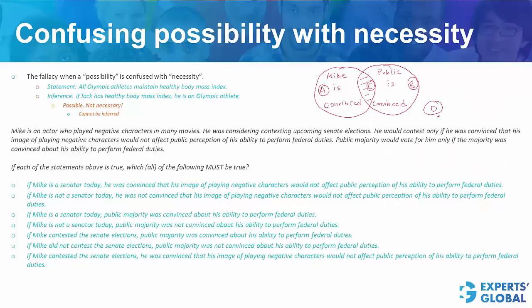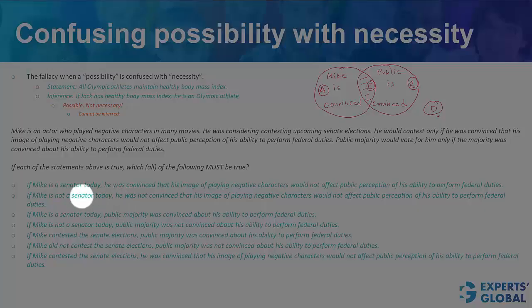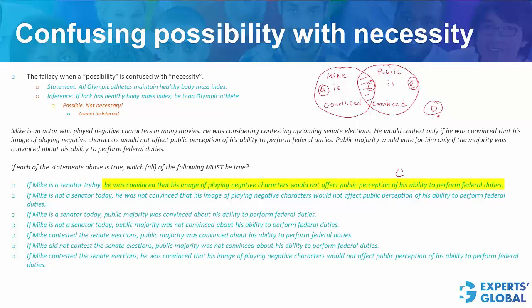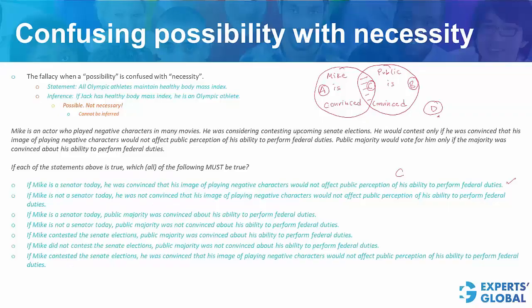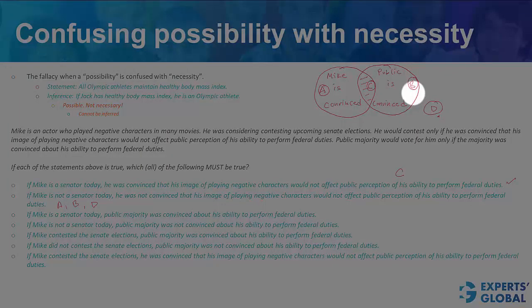So with this groundwork, let's look at the statements here. If Mike is a senator today, that means we're talking about area C. He was convinced about all of this, and yes, this condition must be true. In second case, Mike is not a senator, so we are talking about areas A, B or D. Any of these may be true. He was not convinced, so yes, in cases of B and D, this can be said, but in the case A, this cannot be said.